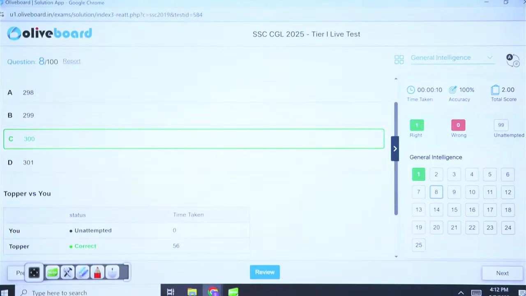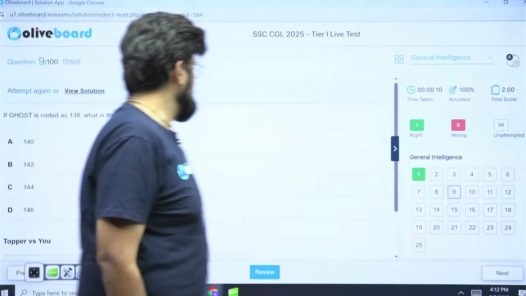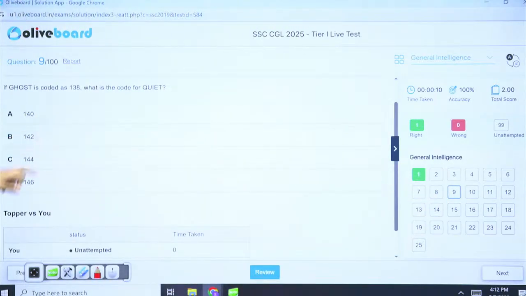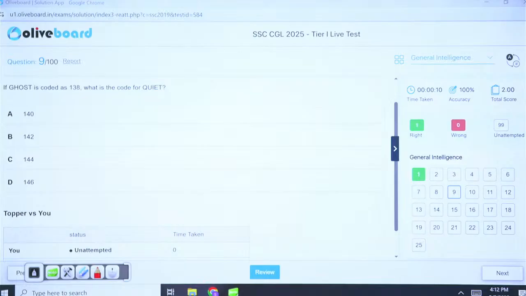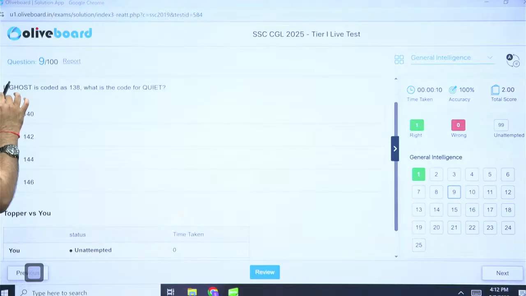Cool. Next, question number 9. If ghost is coded as 138, what is the code for quiet? 20, 19, 8, 7 and 15. So the sum is definitely not 138. But the sum, can it be multiplied with something? Okay, so just try. So 8, 7 is 15, 15, 15, 30 and 19, 20 is 39. 39 and 30 is 69, 69 into 2 is 138.